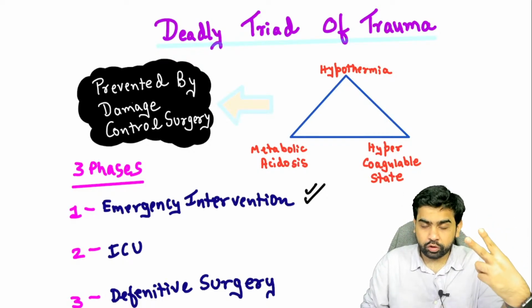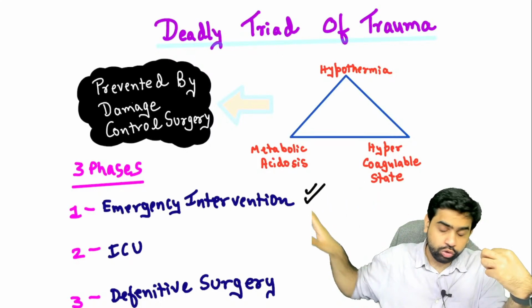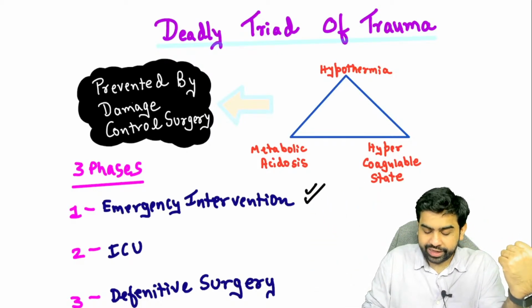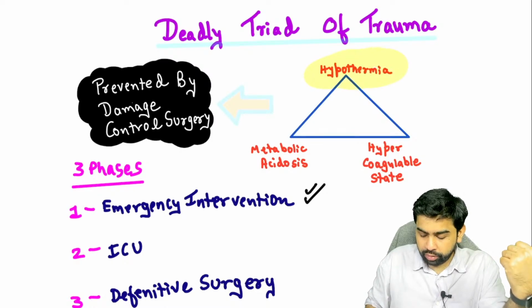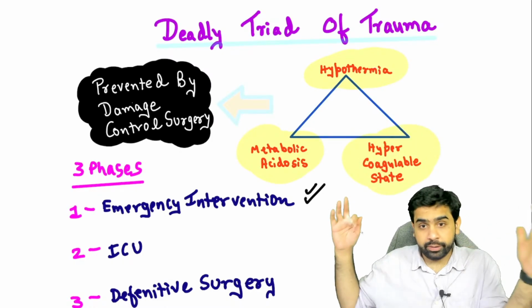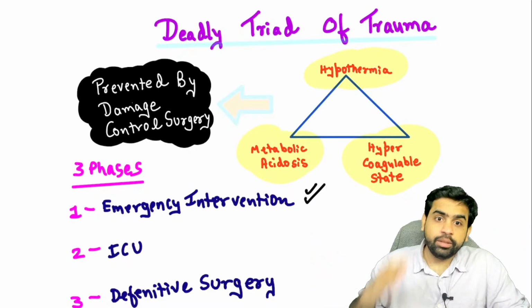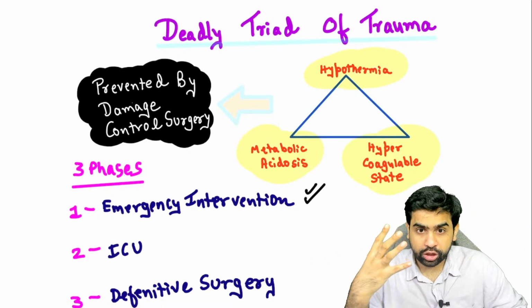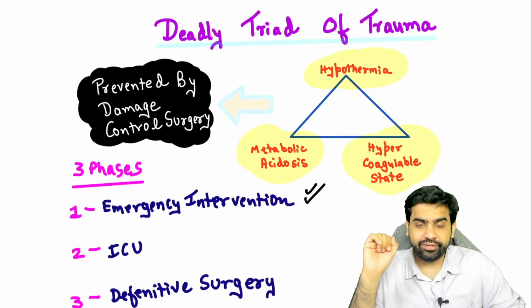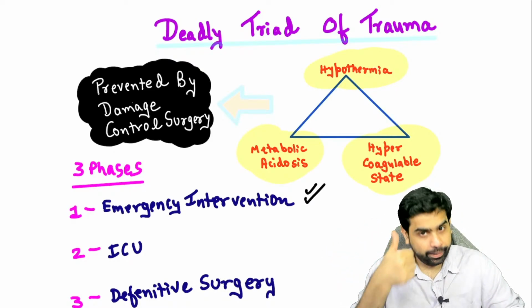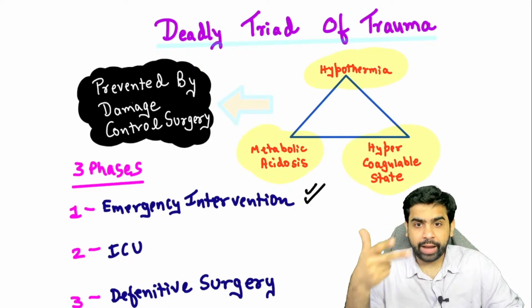In the second phase, you shift the patient to the ICU and take care of this particular deadly triad. What we found was that in polytrauma patients, even if the surgeon does a fantastic surgery with all these interventions done at the same time, the patients were still dying. Why were they dying? Because of this lethal triad. What is this lethal triad? Hypothermia, metabolic acidosis and the hypercoagulable state.